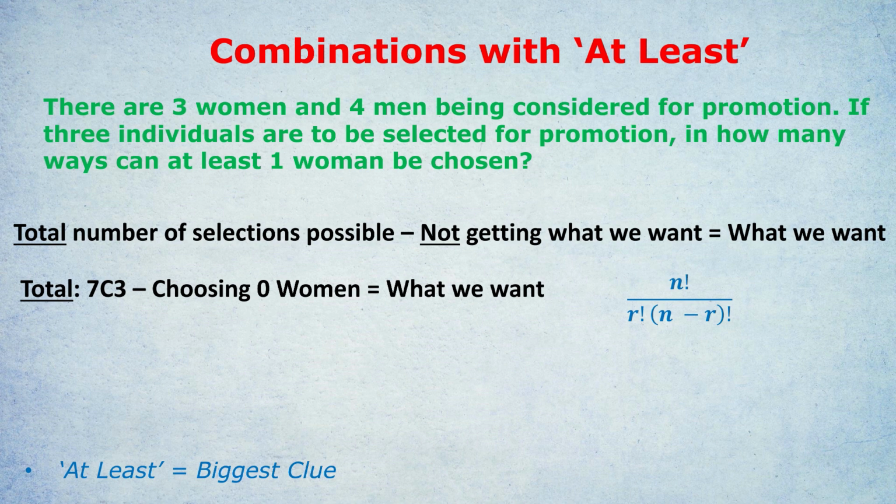The formula that we're working with is this one, the classic combinations formula. N factorial over R factorial, N minus R factorial. If you aren't aware of that formula, I strongly advise you to watch my other videos before watching this one, because this is like the hardest version when you don't even know the formula. But basically, N is the total and R is the number of people or items that you are selecting. And that's the formula that will tell you the number of ways of selecting R people or R objects from a total of N. Just to show you how that works here, 7 choose 3, the N would be 7 and the R would be 3.